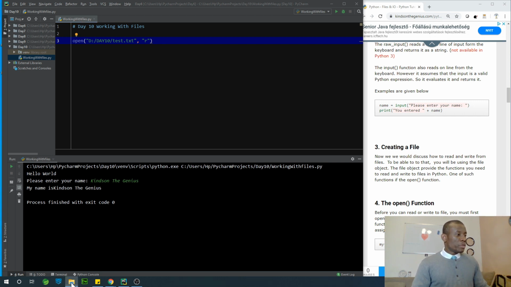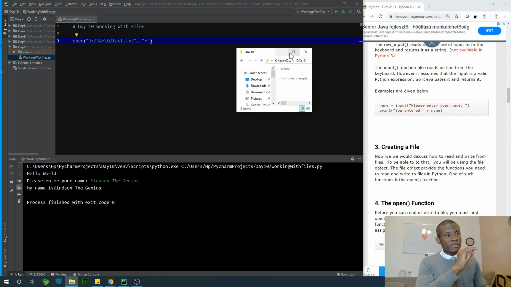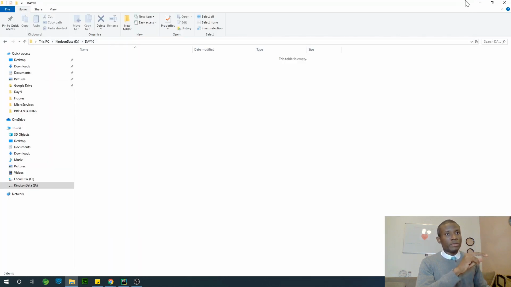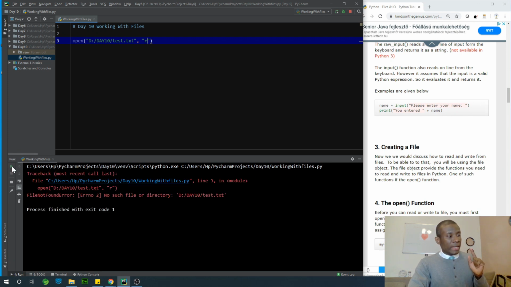So if I look at the folder day10 right here, you can see that there is nothing inside this folder. When you're opening a file for reading, I'm executing it now, it expects that the file should exist in the system so that you can open it and read the content. But now the file is not there, so it is actually going to return an error.